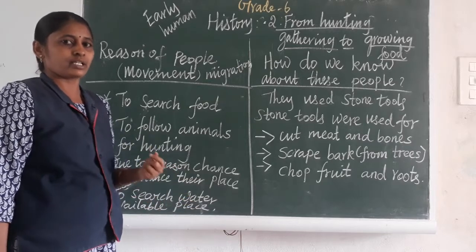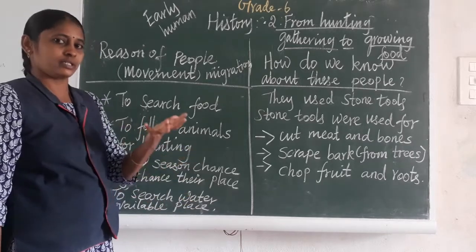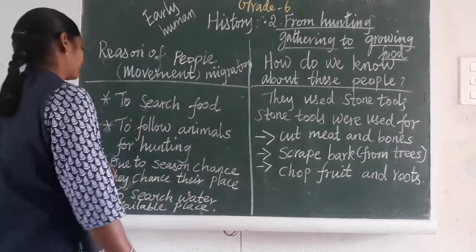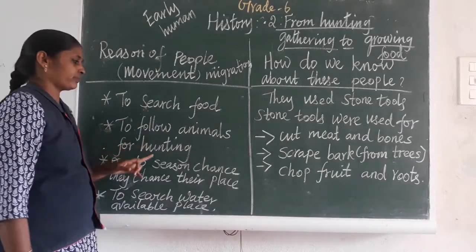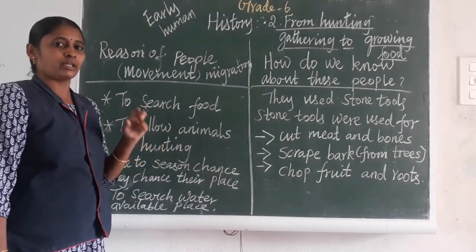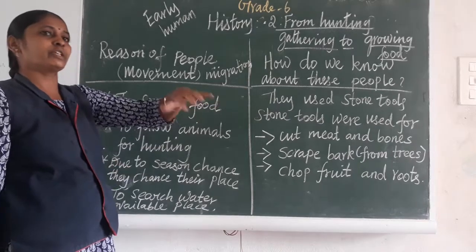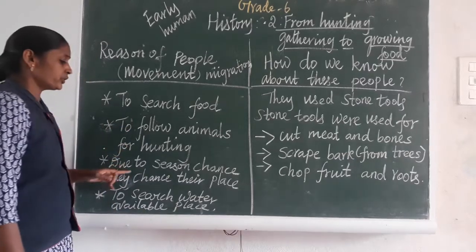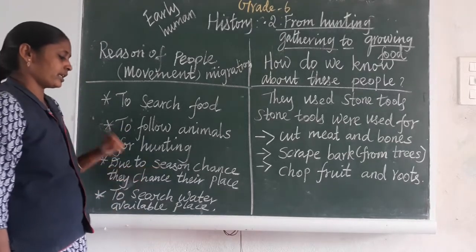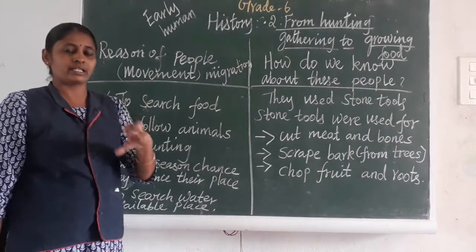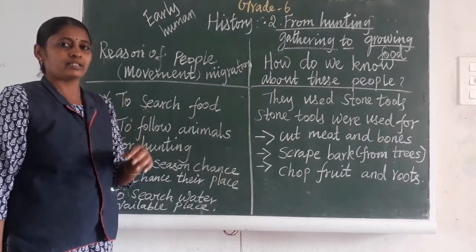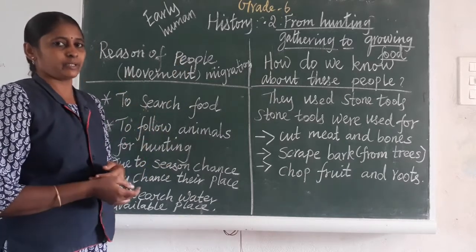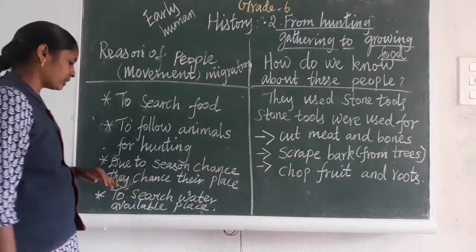Where enough food was available, in that place alone they started to settle. If there was not enough food, they moved to another place. Then, to follow animals for hunting. Of course they were hunters, so when the animals moved from one place to another, they also followed the animals for hunting. And due to season change, they changed their places. If there was continuous rainfall or continuous cold in the place they settled, they had to migrate.